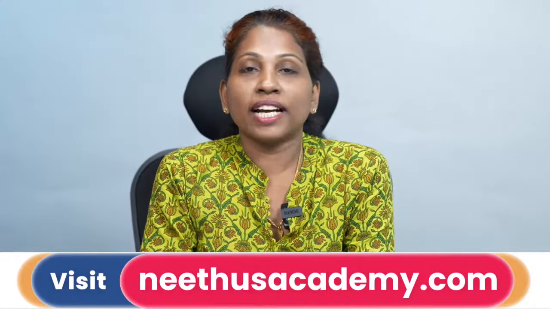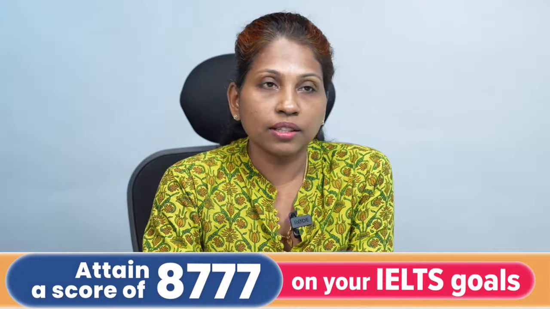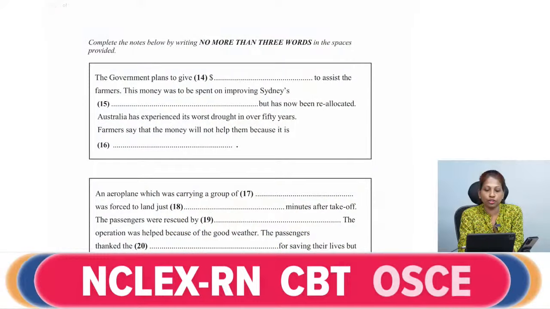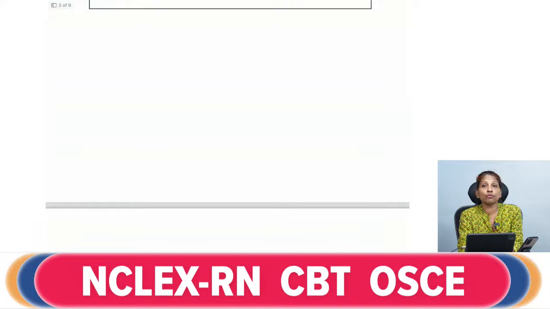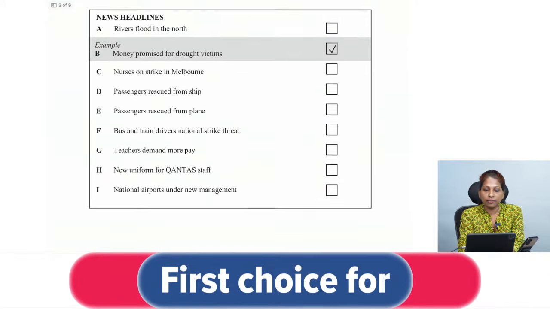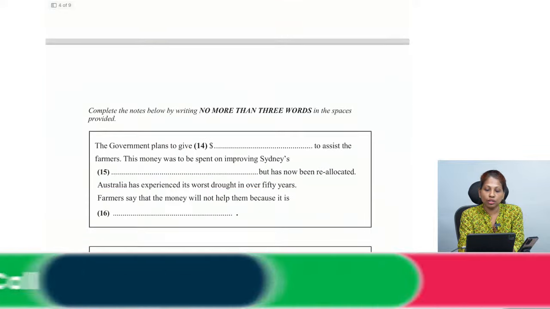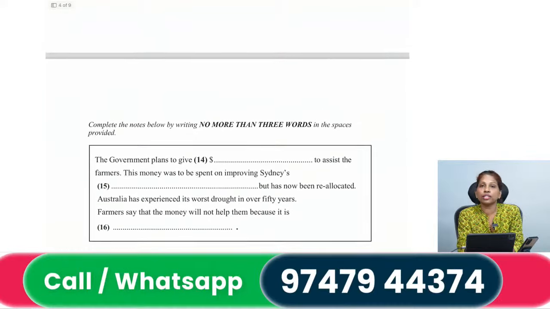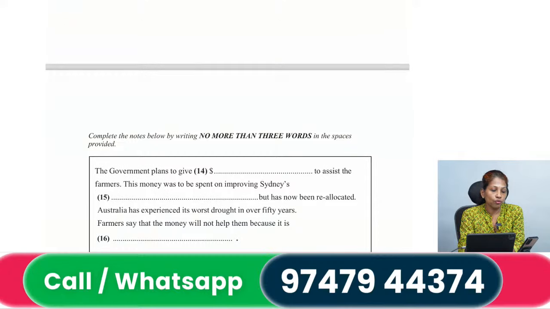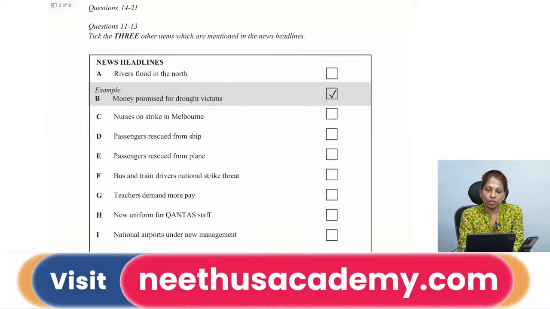Okay, so that was the audio clip for the section 2 questions, the questions from 11 to 21, and now let's go to the questions and then the audio script. So how we are going to solve is that there are questions from 11 to 21 in section 2, which has been divided into 2 types of questions, right? 11 to 13 are questions of multiple choice, right? And then from 14 to 21 the questions are note completion. Okay, so first we will solve the questions 11 to 13.